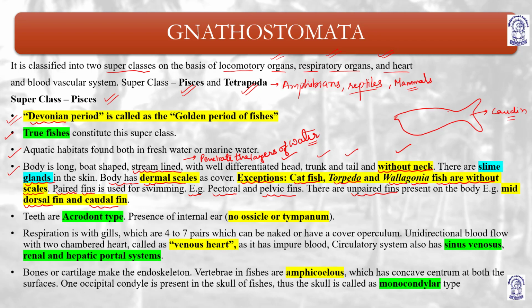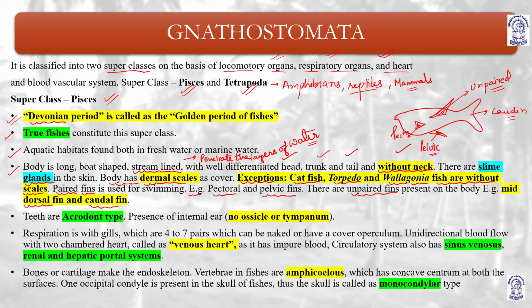Then they have a pectoral fin and a pelvic fin. This is pectoral, this is pelvic. Both are paired. And then they may have a mid dorsal fin, which is unpaired. So you have to remember, the unpaired fins are the mid dorsal and caudal, and the paired fins are pectoral and pelvic.